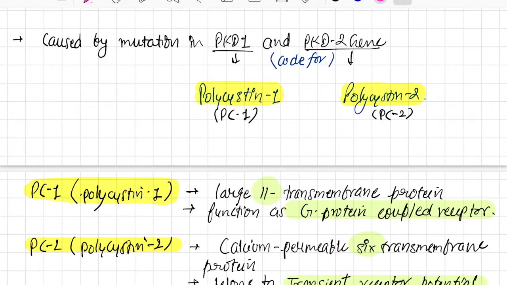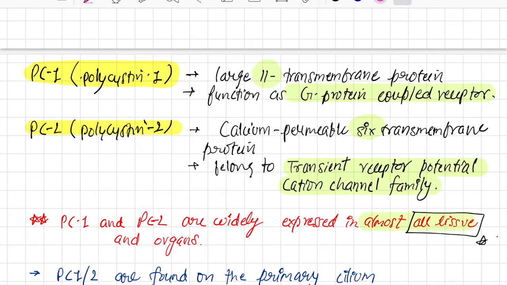They code for polycystin 1 and polycystin 2 respectively. Polycystin 1 is a large 11 transmembrane protein and functions as a G protein coupled receptor. Take note of an important question: PC2, polycystin 2, is a calcium permeable 6 transmembrane protein. It belongs to the transient receptor potential cation channel family.